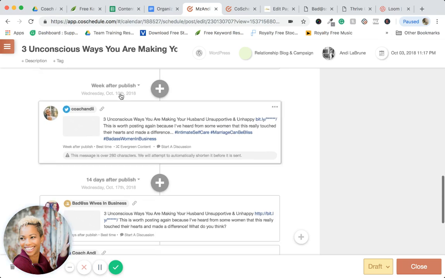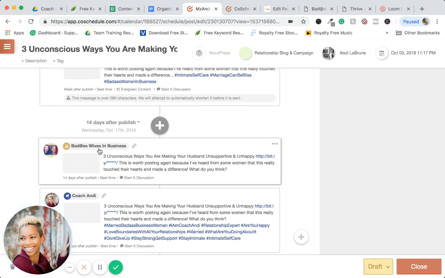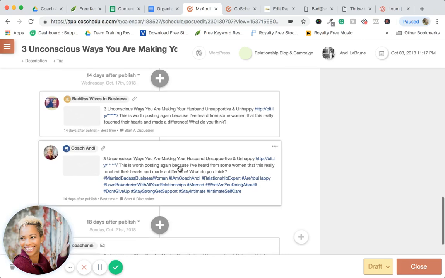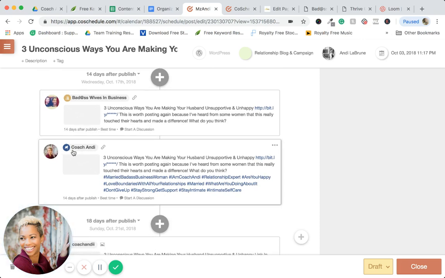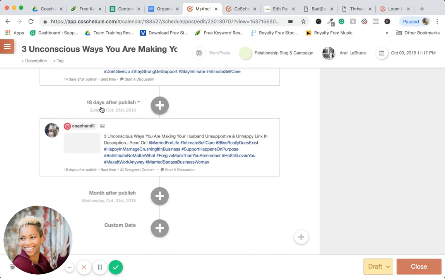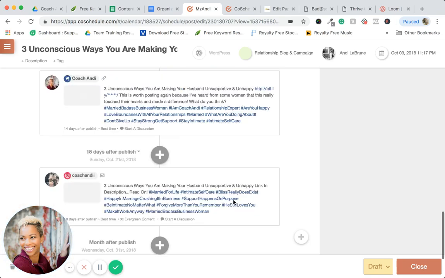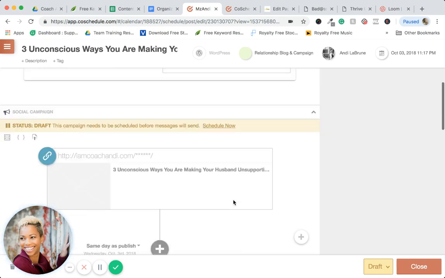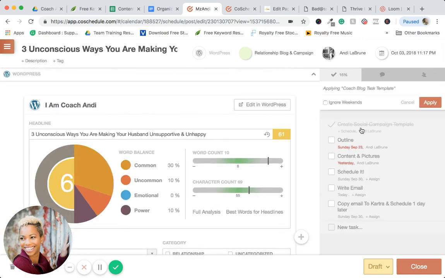And then 1 week later, it gets tweeted again. 2 weeks later, it goes right back into my group, and then on my Facebook page. And then check this out. 18 days later, it goes back on my Instagram account, just to give people who may not have seen it because of the different algorithms, another chance to see this blog post.